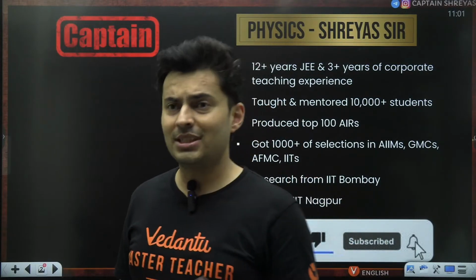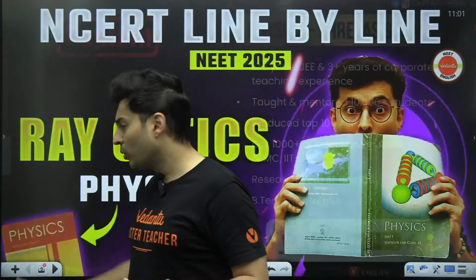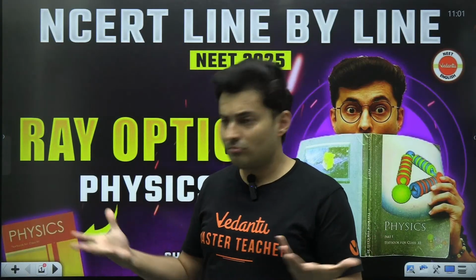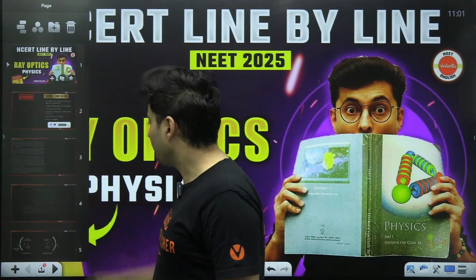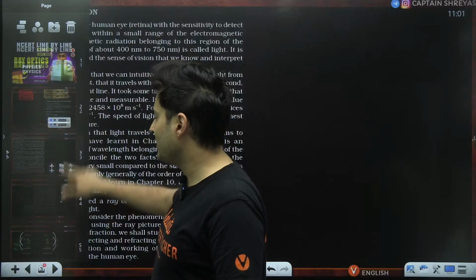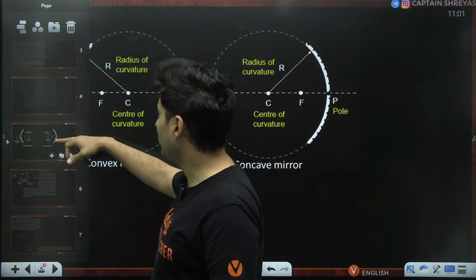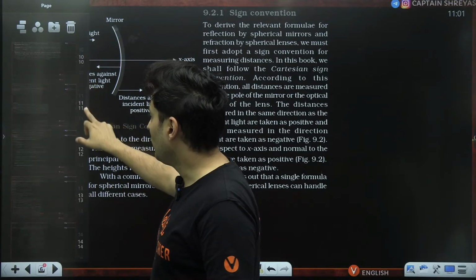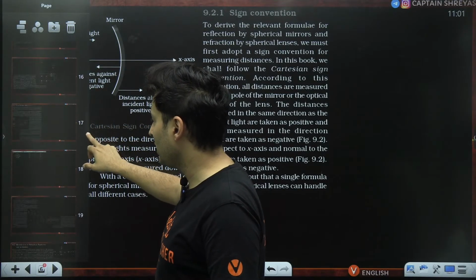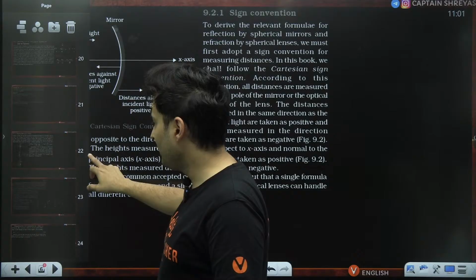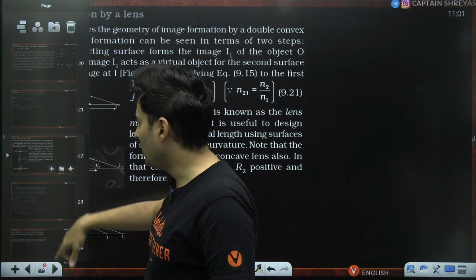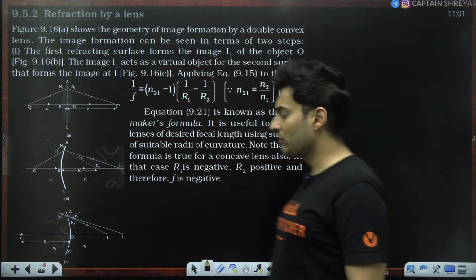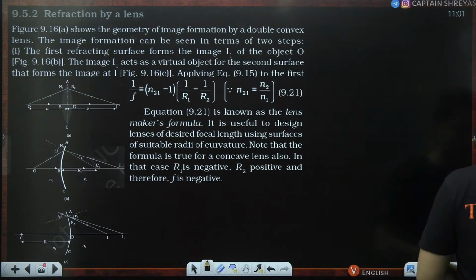So this is the NCERT line by line series where we decode NCERT properly line by line, and I have completed so many chapters by now. So we are on to ray optics. Last lecture we had started off with the first part where we did reflection and all of that, and we also did refraction at curved surface, and we were just about to start refraction by a lens. That is what we are going to do.